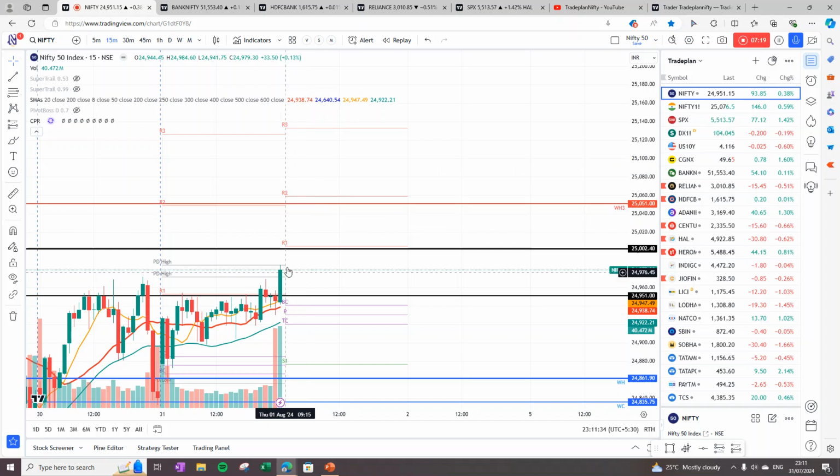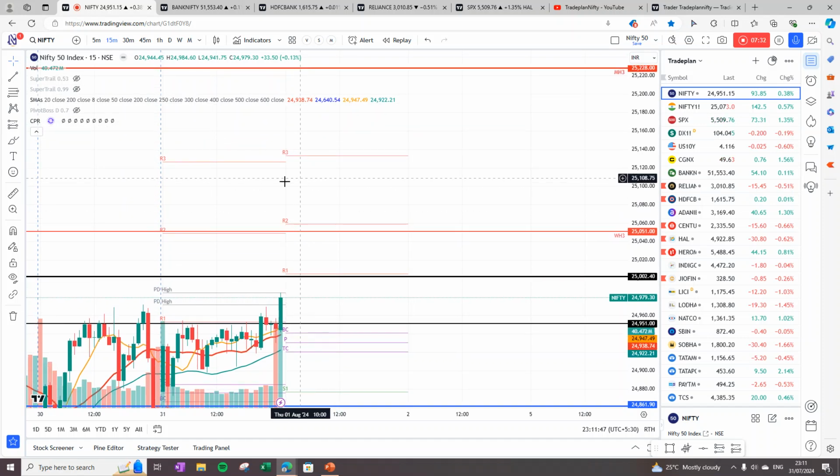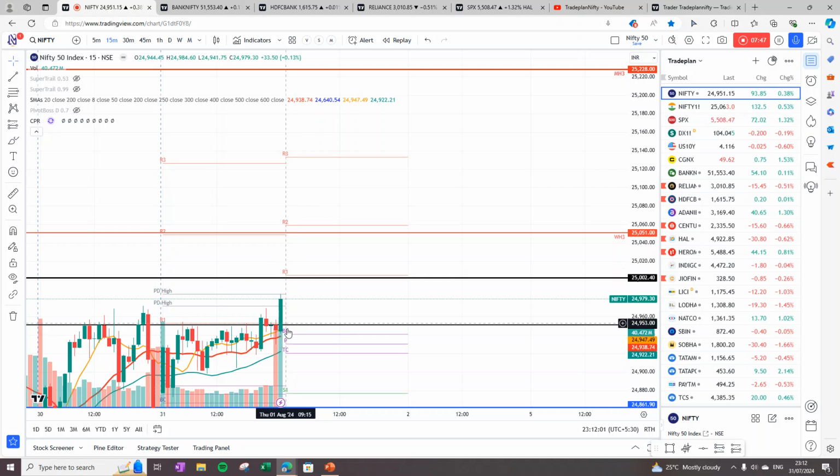Tomorrow, if market is opening above today's price range and above value area, so somewhere between R2 and R3, then there are two possibilities. One is that initiative buyers will come in and will take market to higher levels, or responsive sellers will come in and will bring a market back to its value area. My expectation is that tomorrow could be a trend day, and if the open is above the range and pivot area somewhere between R2 and R3, then 15-minute breakout in any direction is the trend.